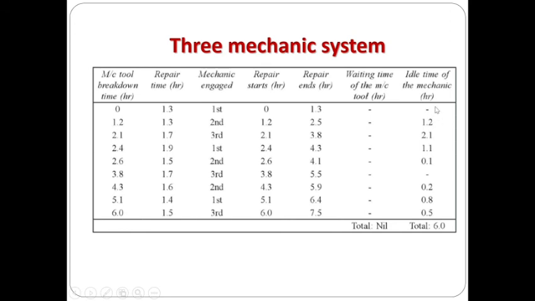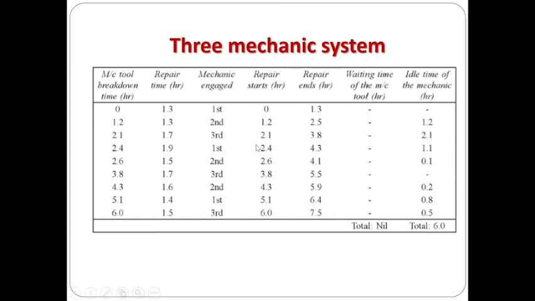While calculating the idle time of the mechanic, the first mechanic starts his work at 0 hour itself, no idle time here. Whereas the second mechanic starts his work only at 1.2 hours, so 1.2 is the idle time of mechanic 2. For the third mechanic it is 0 to 2.1, so 2.1 hours is the idle time of the third mechanic.